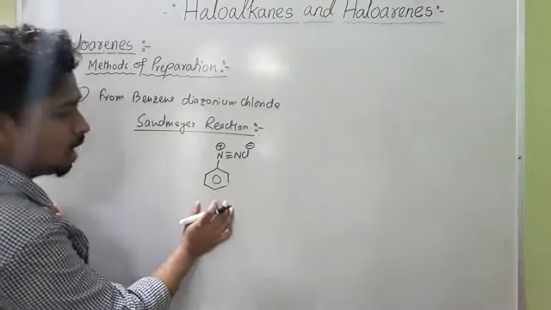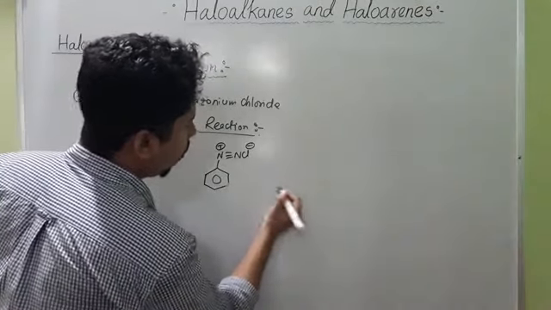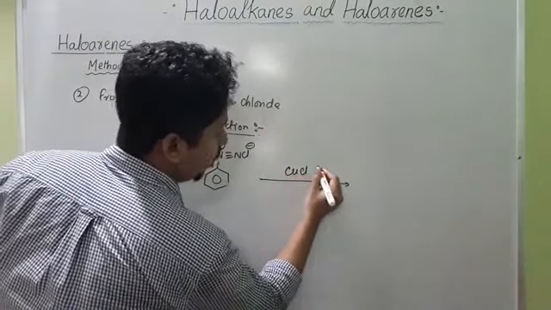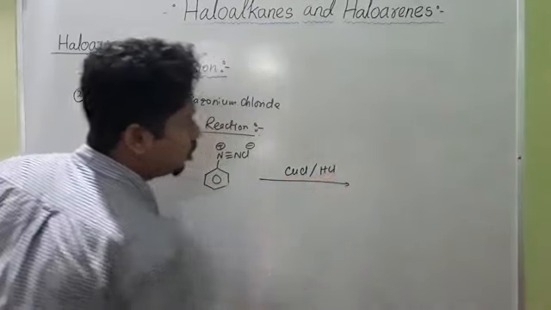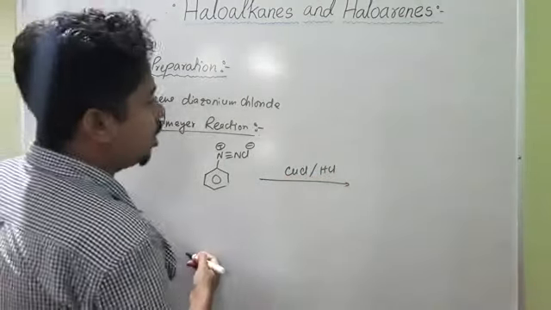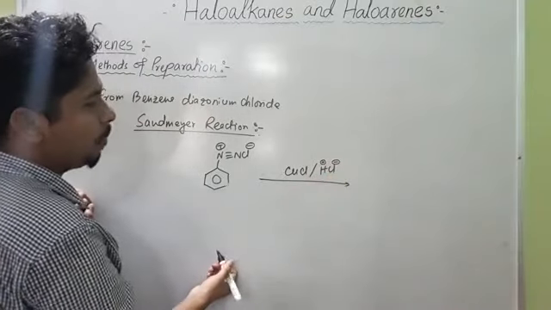So this benzene diazonium chloride on treatment with CuCl, cuprous chloride, which is dissolved in HCl, will form the corresponding chlorobenzene. So what will happen here? Here you see H plus Cl minus.